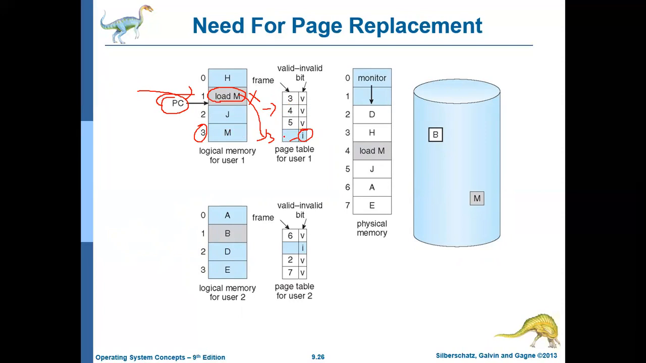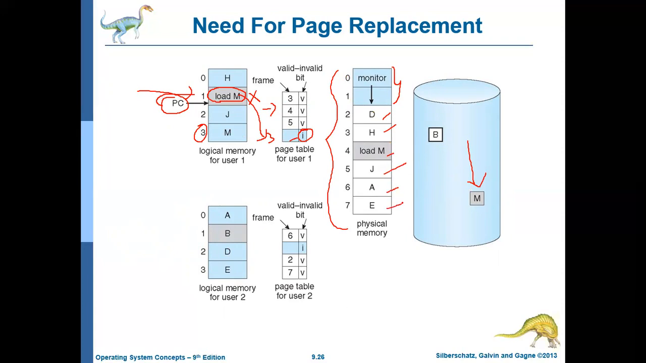The operating system checks whether it is a legal access. Yes, it is legal. But is it available in the main memory? It is not available, so the operating system will fetch the page from the hard disk. Now the operating system should move it to the main memory. But what about main memory? Main memory is filled. There are no empty locations. Every location is occupied by some frame. The first two locations were occupied by the monitor, and all other locations are also occupied by other pages. So there is no empty location.